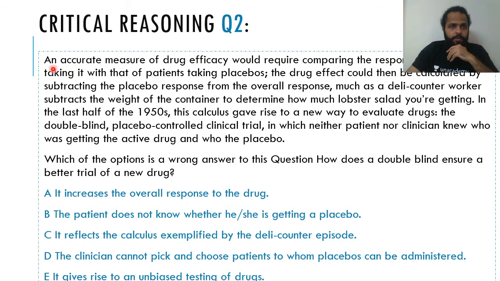Okay, an accurate measure of drug efficacy would require comparing the response of patients taking it with that of patients taking placebos. The drug effect could then be calculated by subtracting the placebo response from the overall response. Okay, guys, I'm gonna just read this part for you again. An accurate measure of drug efficacy would require comparing the response of patients taking it with that of patients taking placebos.